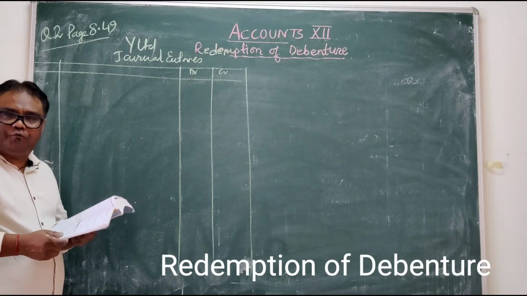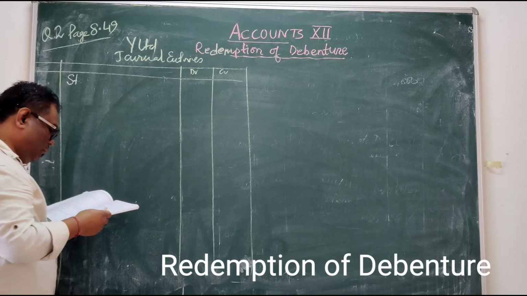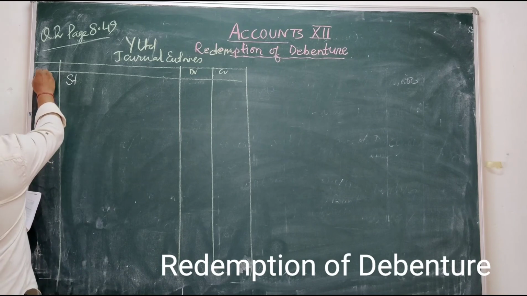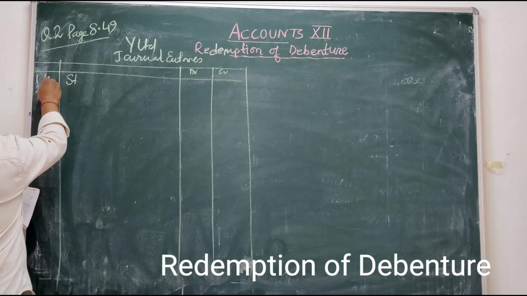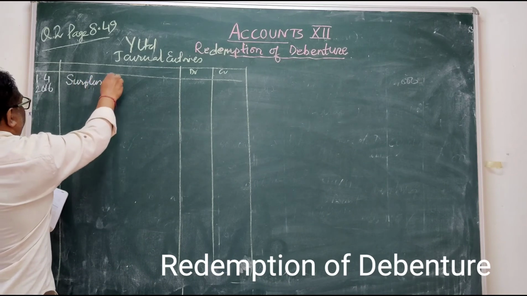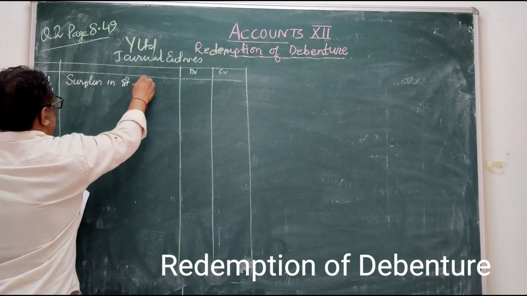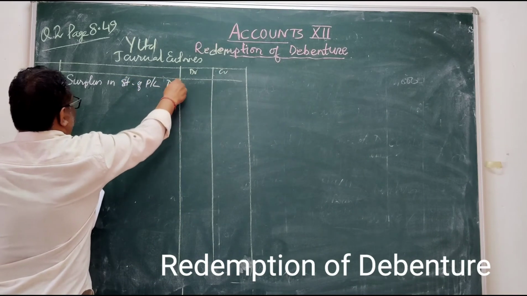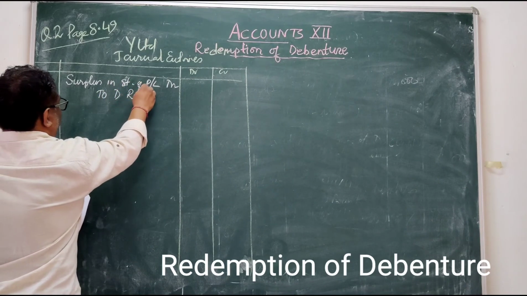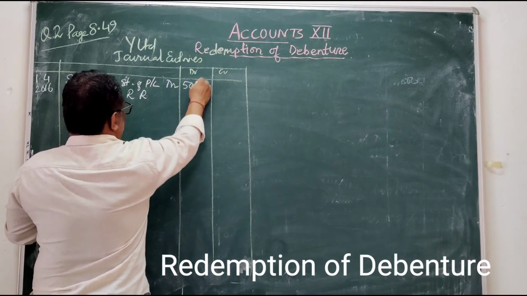Now out of profit, one year before redemption, on 1st April 2016, surplus in statement of profit and loss account debited to debenture redemption reserve. How much will be created?